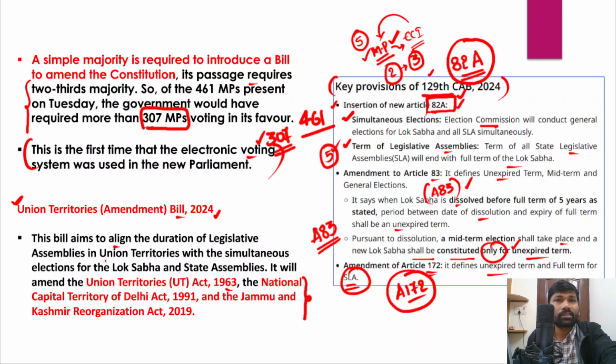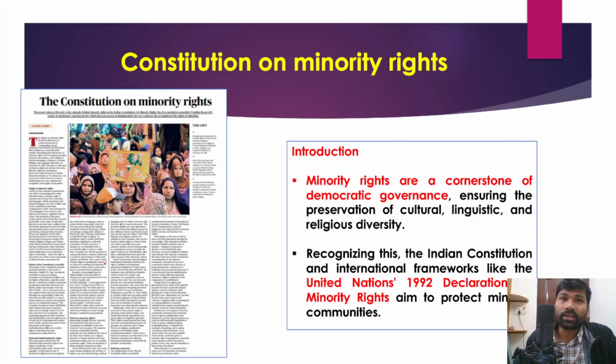So now let's try to discuss the next topic, that is the Constitution on Minority Rights. This is also a very important article that is given in the Hindu newspaper, right? It is important for your prelims examination as well as your mains examination. Particularly for prelims General Studies Paper 2 and mains General Studies Paper 2, this is very important. For prelims, for the polity section, this is very important.